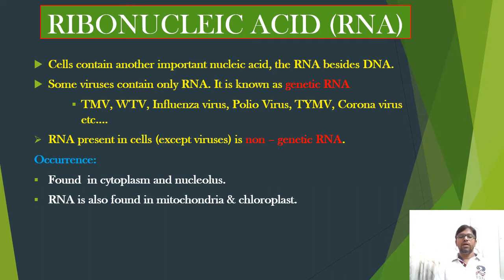If we see the occurrence of RNA, particularly non-genetic RNA, it is found in the cells where DNA is the genetic material. In this type of cells, non-genetic RNA is generally found in the cytoplasm and also the nucleolus, which is present inside the nucleus. In the cytoplasm, RNA may be found freely and also associated with ribosomes. RNA is also found in mitochondria and chloroplast.